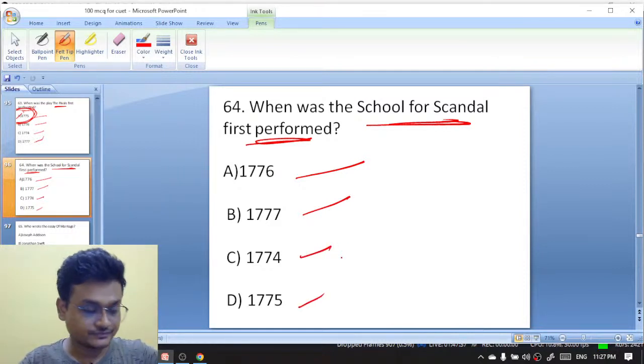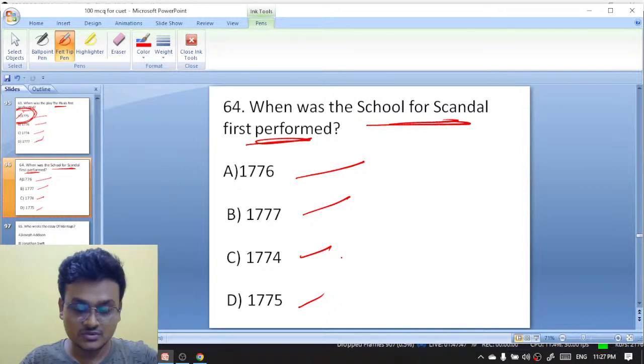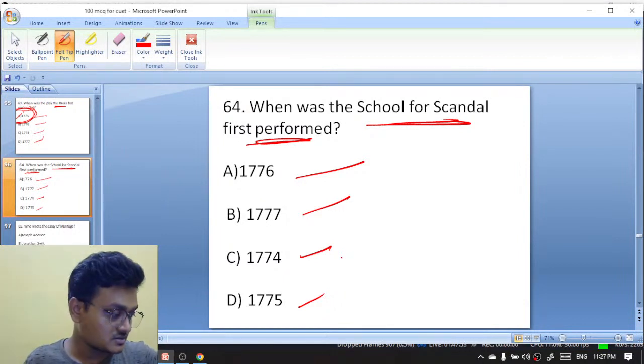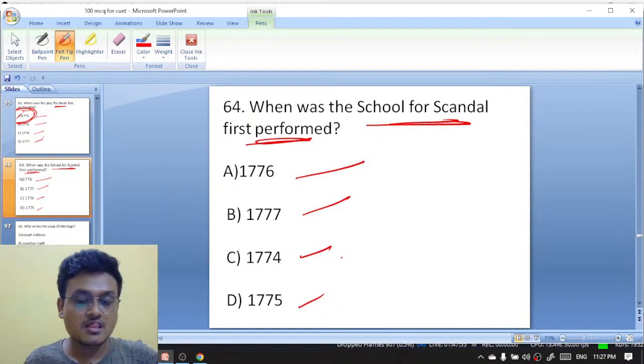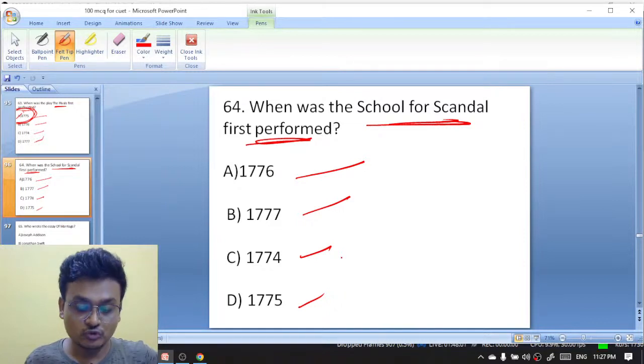Exactly, Subhas. The School for Scandal.